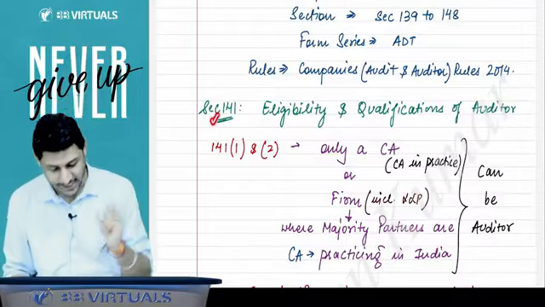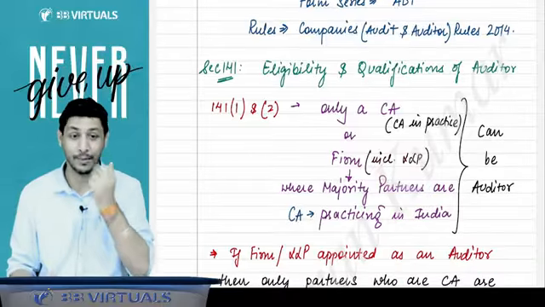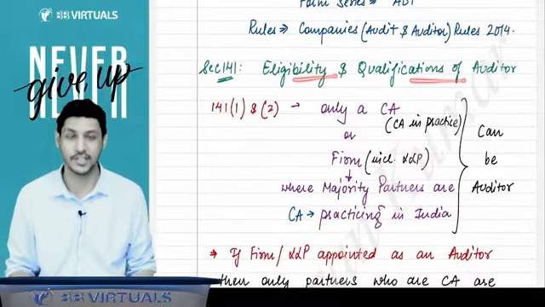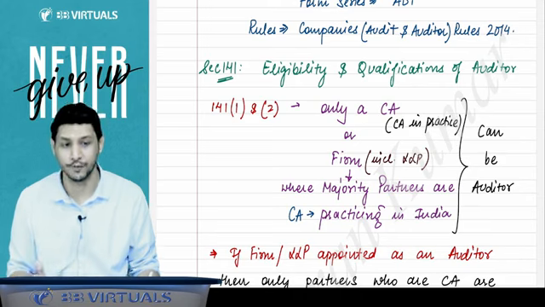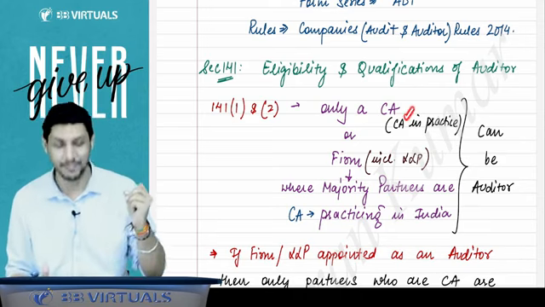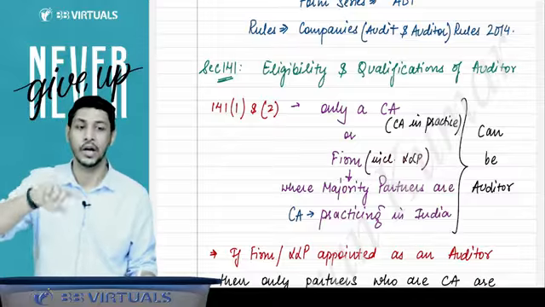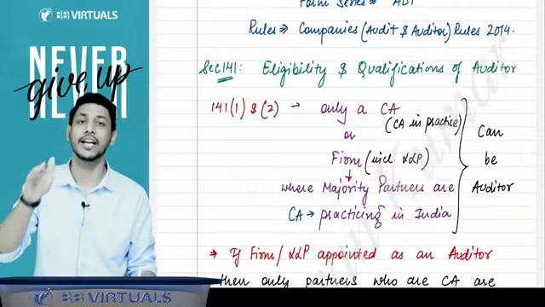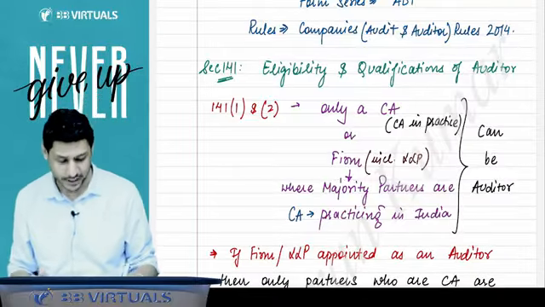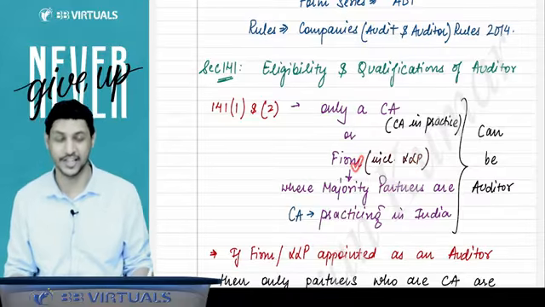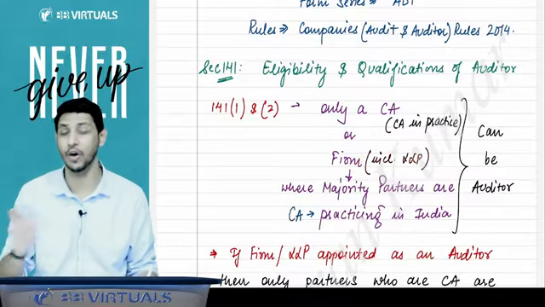So you have to start with section 141, and section 141 talks about eligibility and qualifications of the auditor. Who can become the auditor of a company? Only a CA in practice can be the auditor of the company, or a firm including LLP. Although LLP is a body corporate, still LLP is allowed to be the auditor of the company. So yes, LLP can be the auditor. Any partnership firm can be the auditor, but any other body corporate cannot be the auditor.